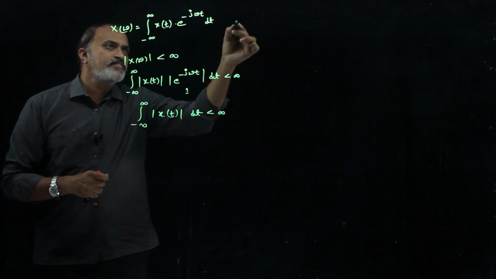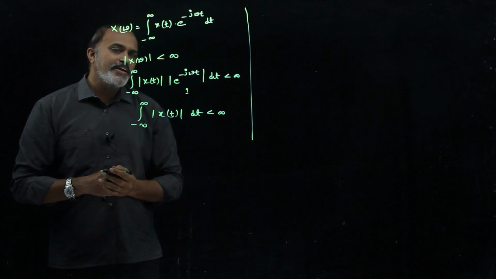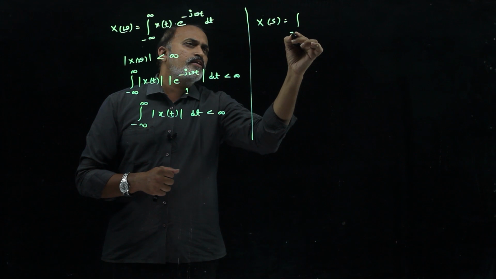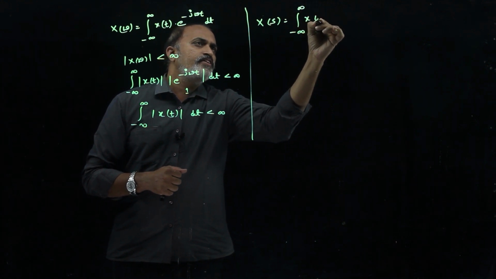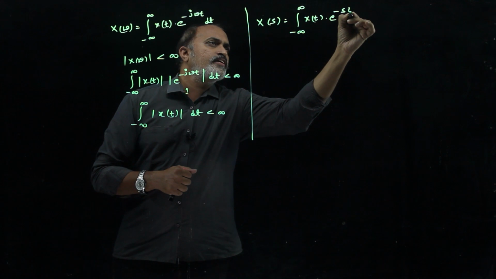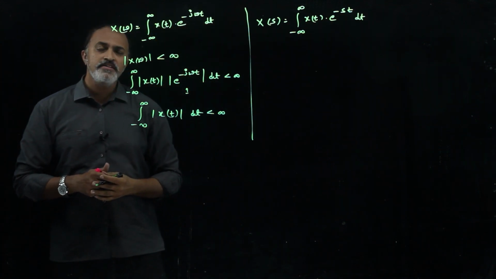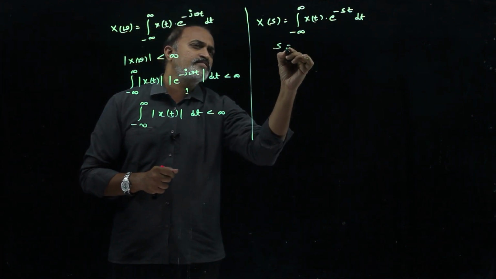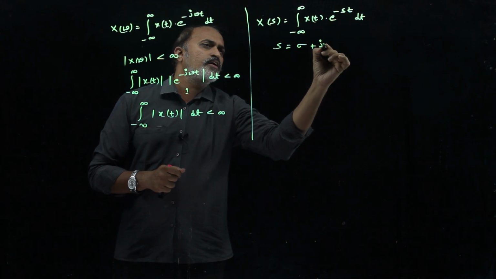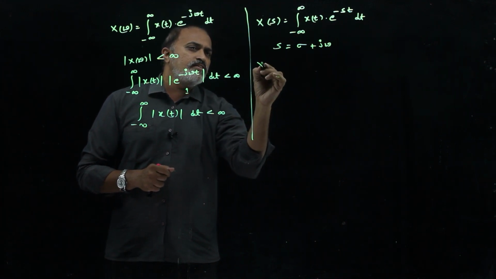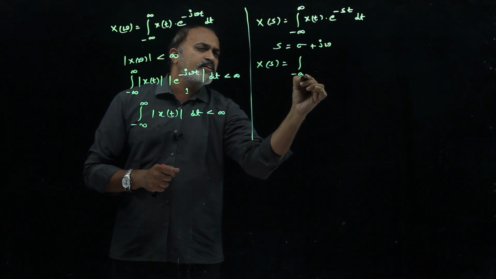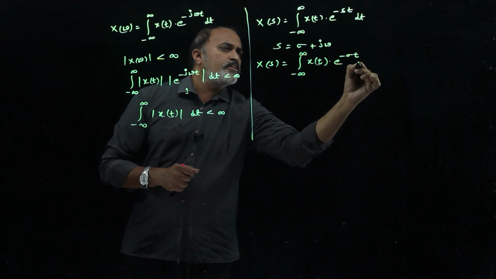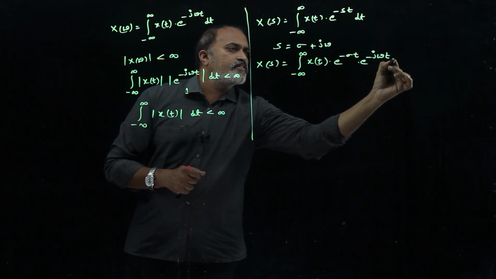Like that, if we take the Laplace transform of a time domain function, we get X of s equal to the integral from minus infinity to infinity of x of t into e power minus st dt, where s is the independent variable in the frequency domain and s is complex in nature, that is s is equal to sigma plus j omega. When we substitute the s value in this X of s, we get the integral from minus infinity to infinity of x of t into e power minus sigma t into e power minus j omega t dt.